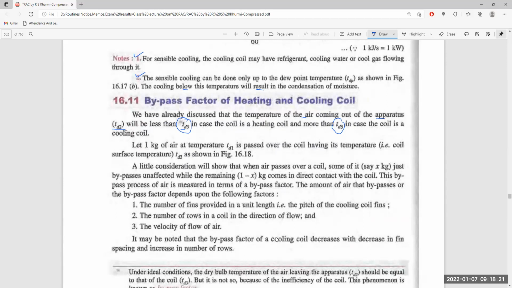a little consideration will show that when the air passes over the coil, some of it, say x kg, just bypasses unaffected, while the remaining 1 minus x kg comes in direct contact with the coil.